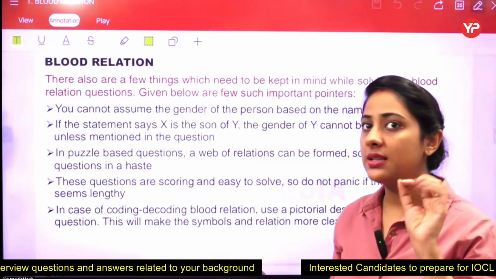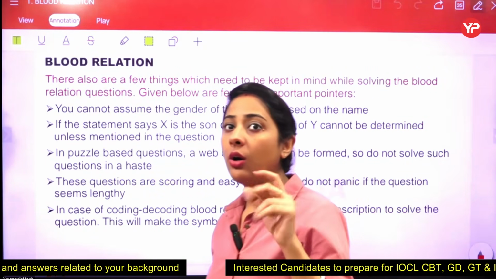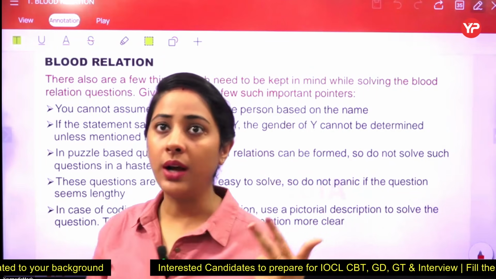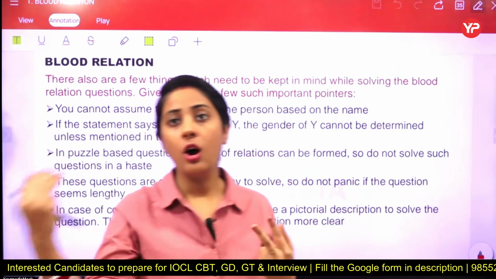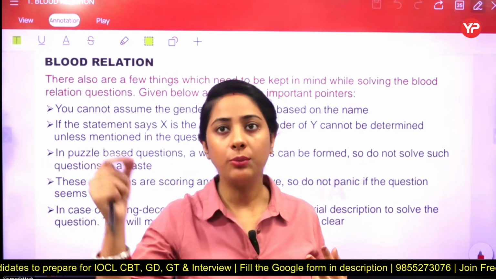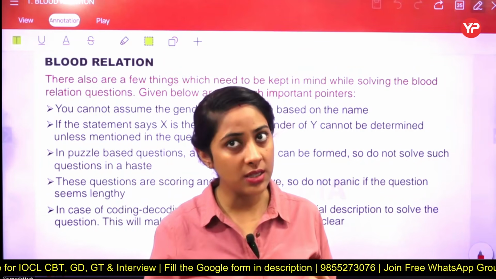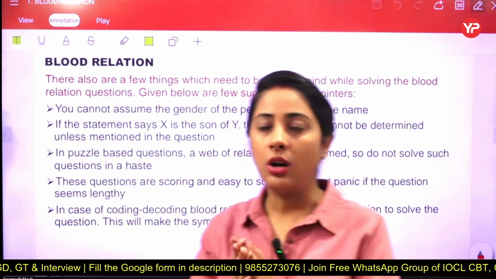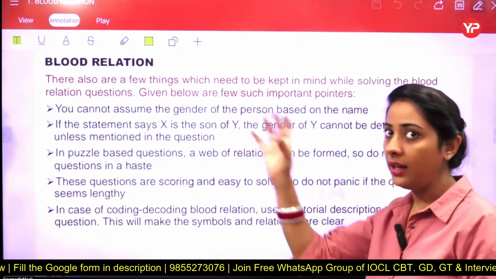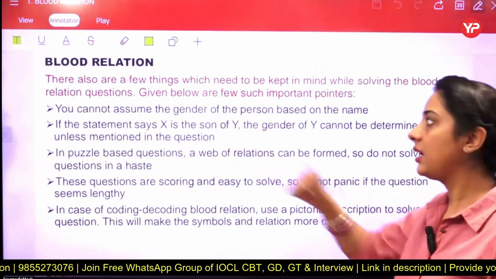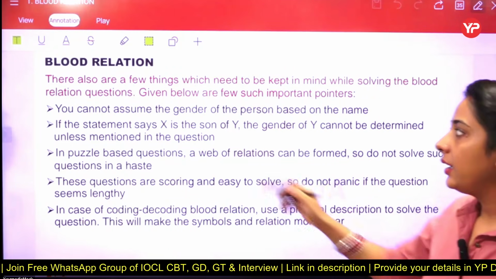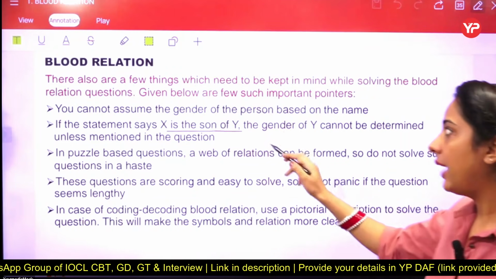But students, there are some questions where the options might help you to answer that or tackle that, that you have to consider Meera as a male or Meera as a female. Then you have to mark your answer according to the given options, or otherwise the gender is not specifically clear until or unless it is mentioned in the statement. Got it?